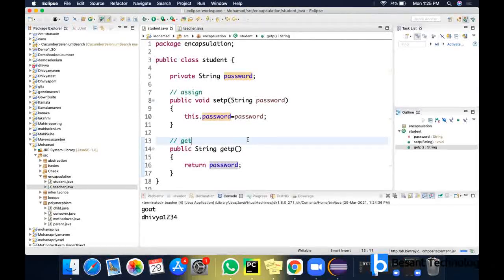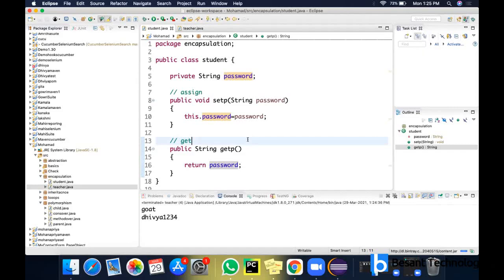Okay, ma'am, can you explain this one more time? Encapsulation. So what are the steps involved? First, you have to declare the variables private. Then the next one is you have to provide public setter and getter methods here.